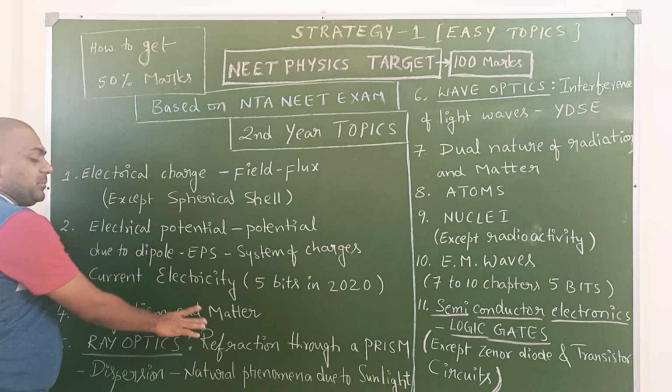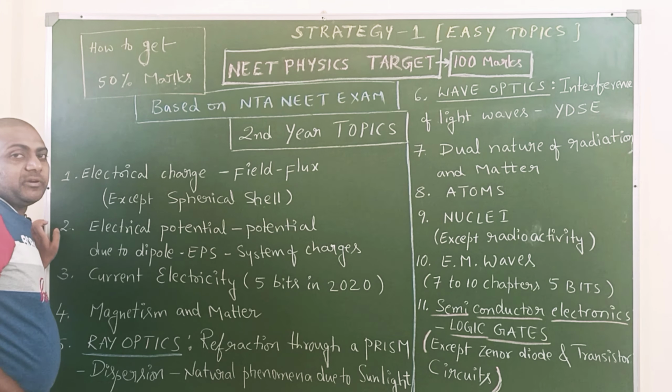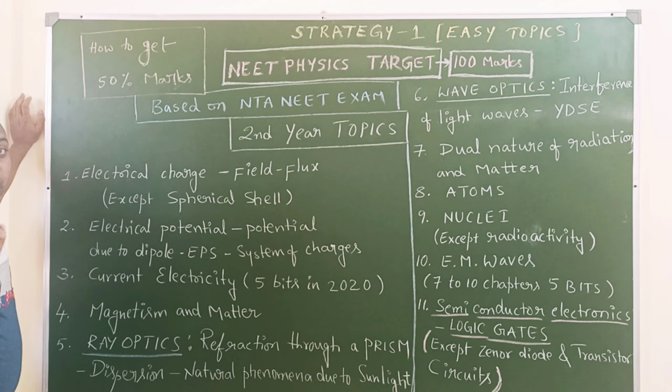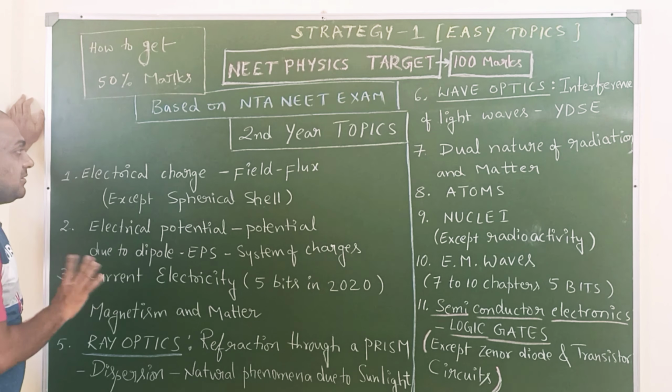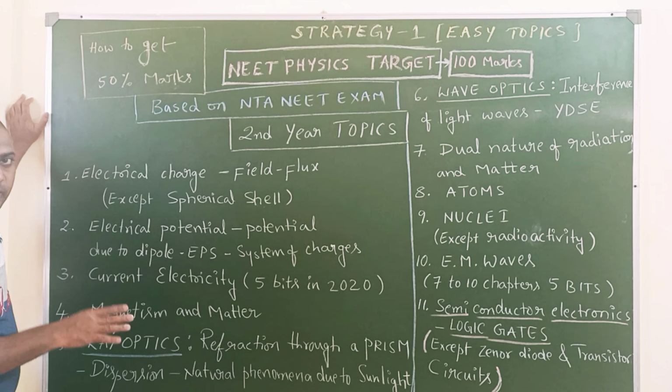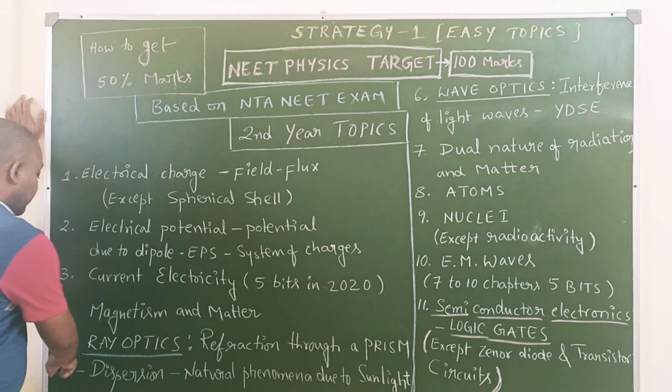Next, magnetism and matter. You know that this one is easy. Not the magnetic effect of current, that is difficult. Moving charges and magnetism is a little bit more difficult than this. So our target is only easy topics.